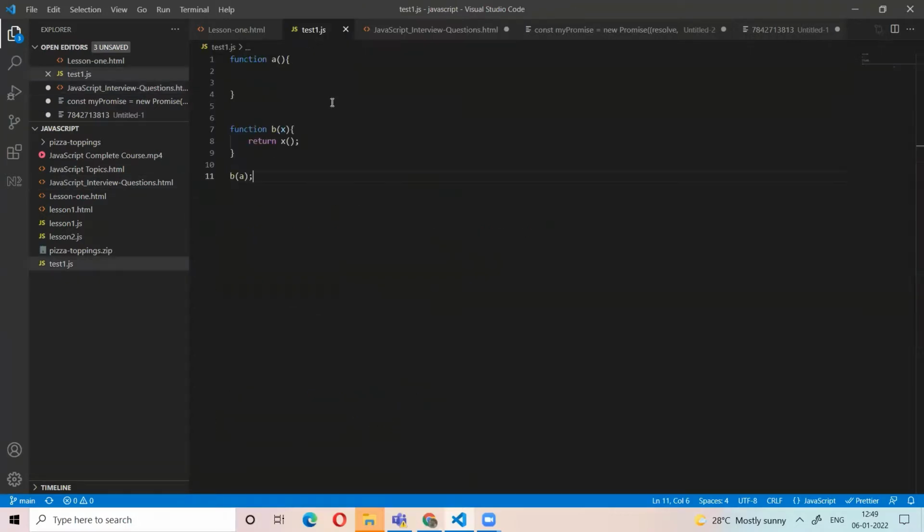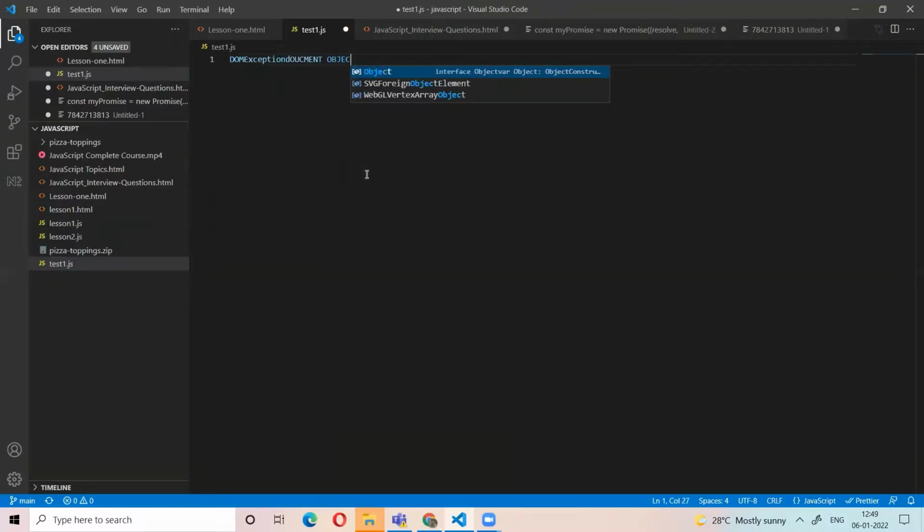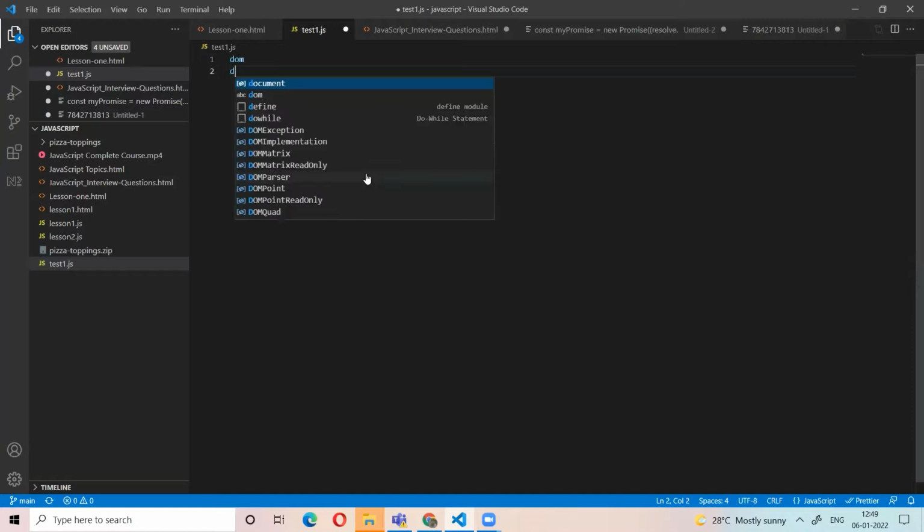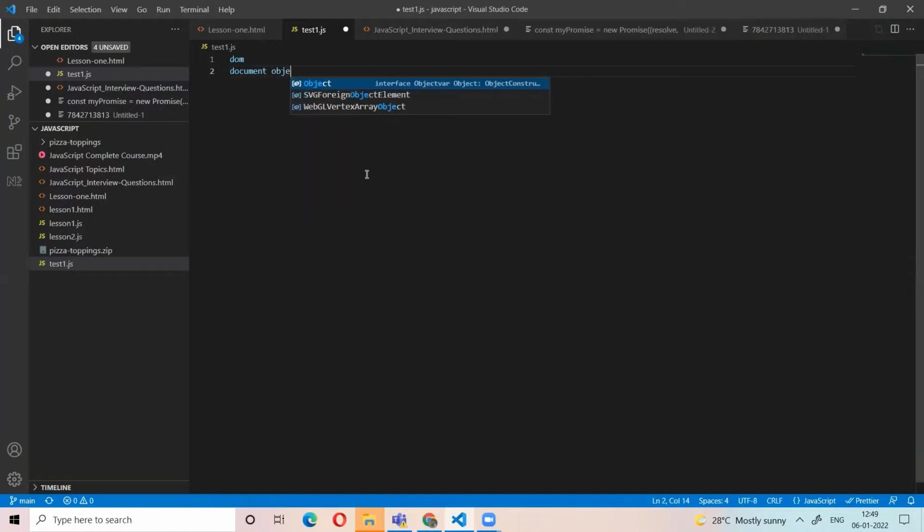What is the DOM? DOM is the Document Object Model.